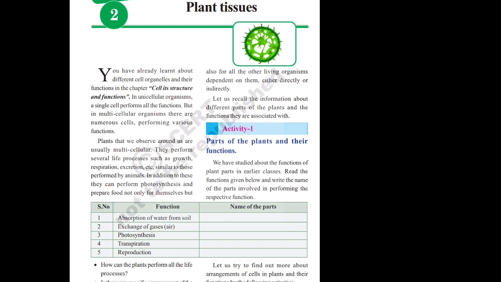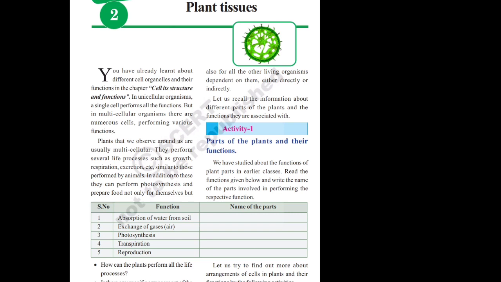After their usage, they release the excess amount of water to the atmosphere in the form of water vapor through leaves and stems. That function is called transpiration. So transpiration can be performed by the leaves and stem.